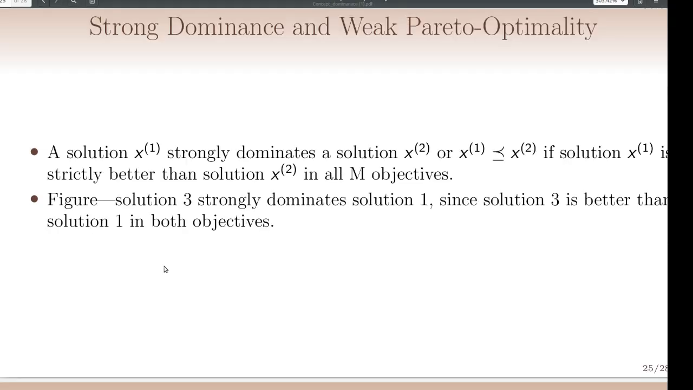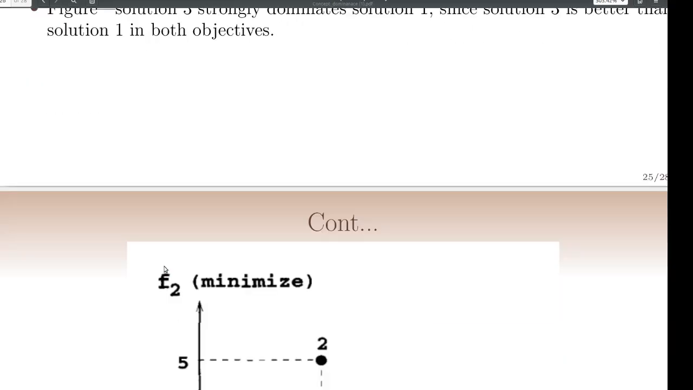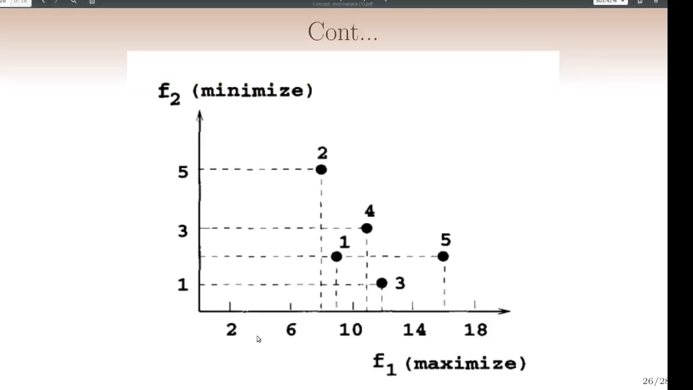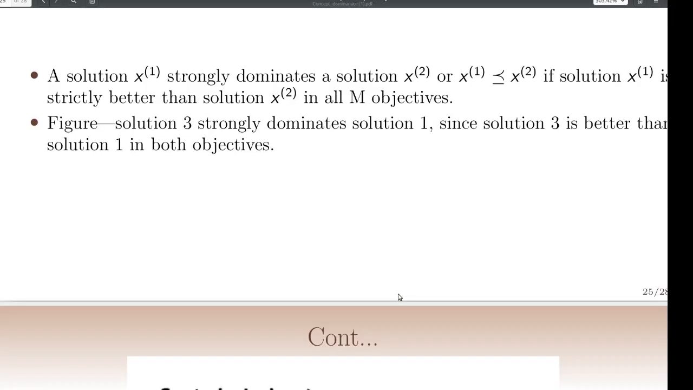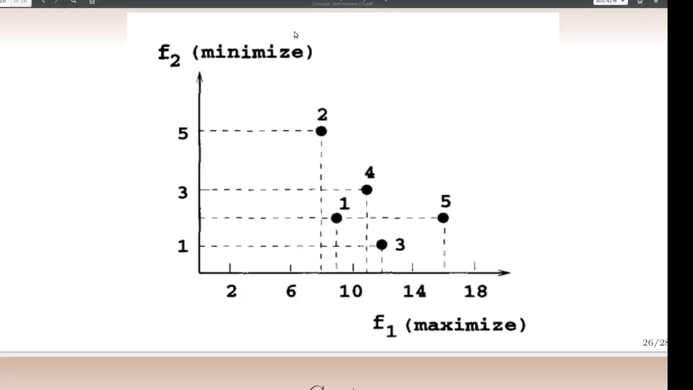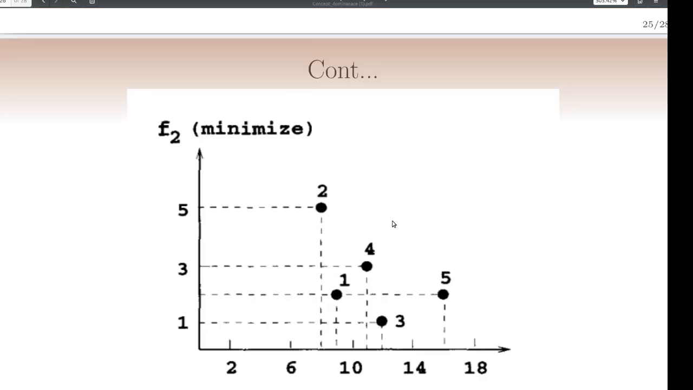In this figure, solution 3 strongly dominates solution 1, since solution 3 is better than solution 1 in both objectives. Let's see. As far as F1 is concerned, 3 is better than 1, and for minimizing F2 also, 3 is better than 1. So solution 3 strongly dominates solution 1.